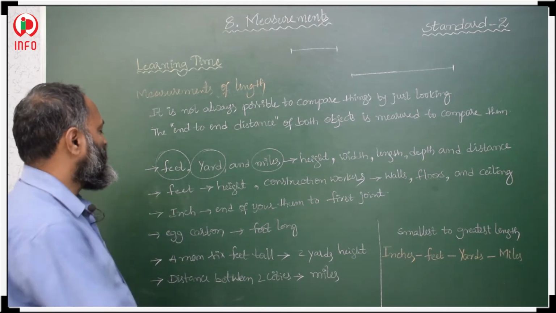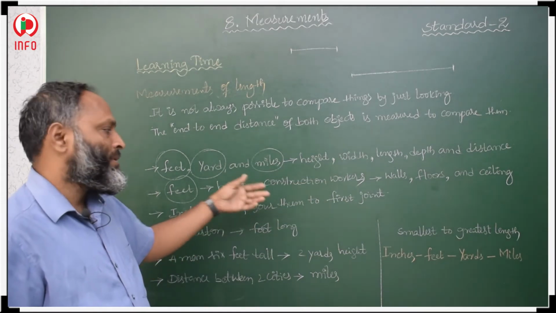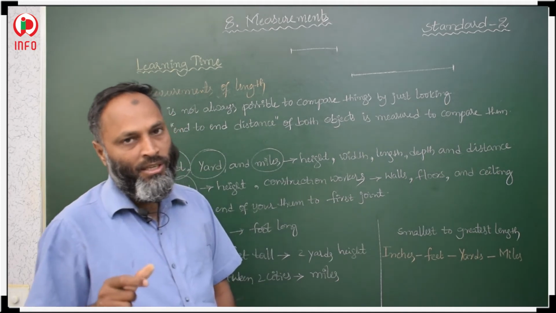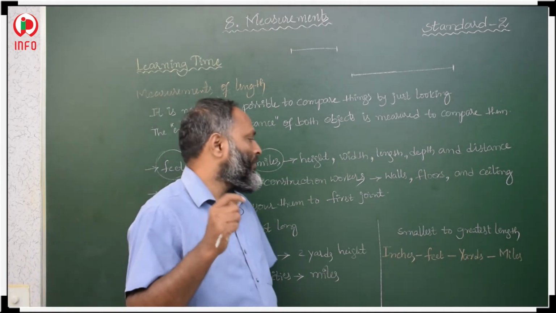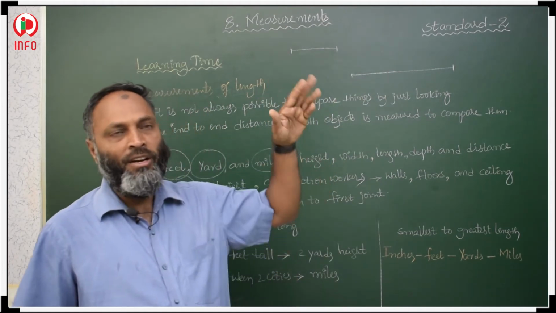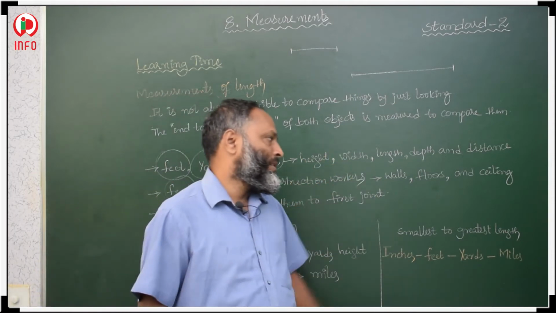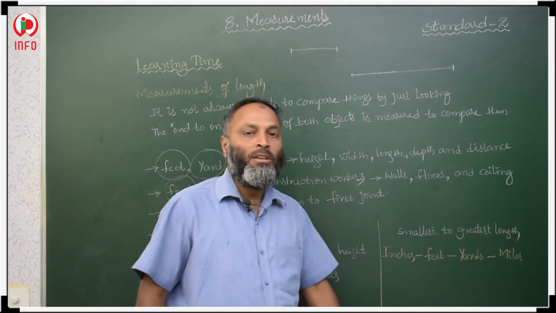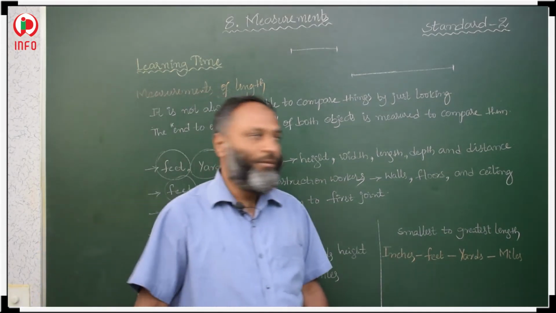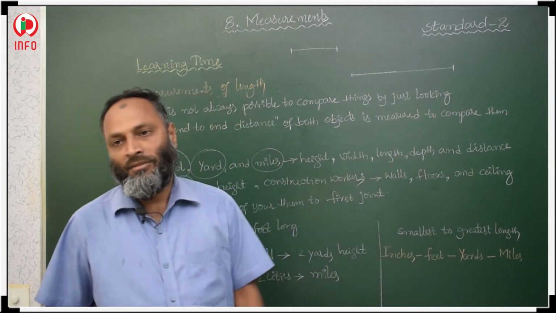This unit, feet, we generally use for height. Sometimes construction workers use feet units, so they do work in feet. Walls: how many feet height it is, 10 feet, 12 feet. The wall height is in feet, and the floor area is in square feet, and the ceiling area is also in square feet.